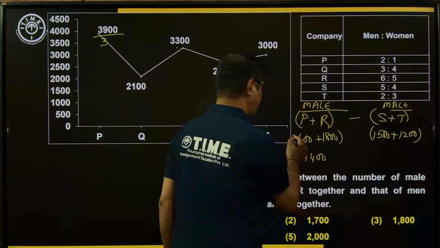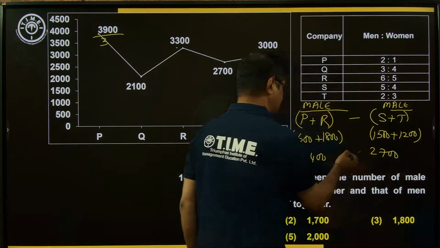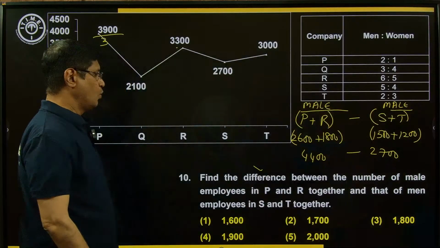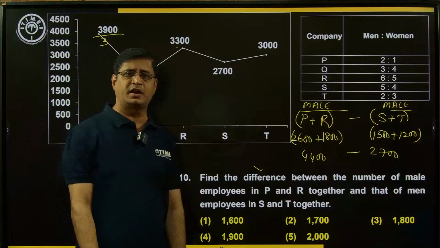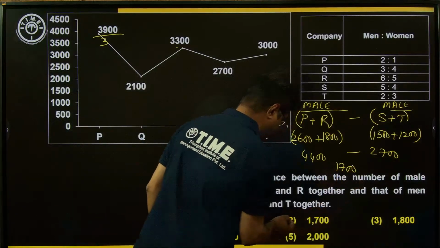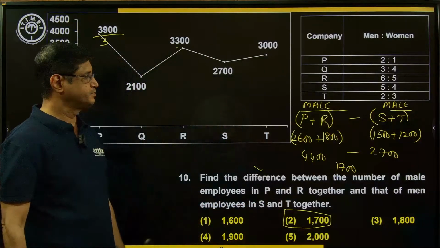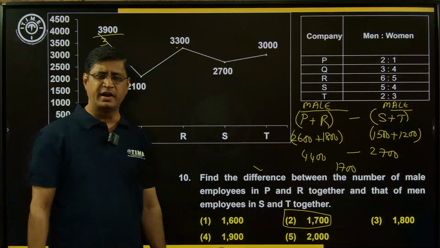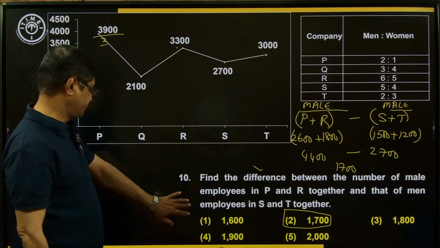Simplify. What is the sum of these two values? It is 2700. Just observe the difference. What is the difference of these two? Means 4400 minus 2700, that is 1700. So now choice 2 is the right answer. Option 2, second choice is the correct option. Okay, this is the completion of data interpretation combination, that is a table and the line graph.